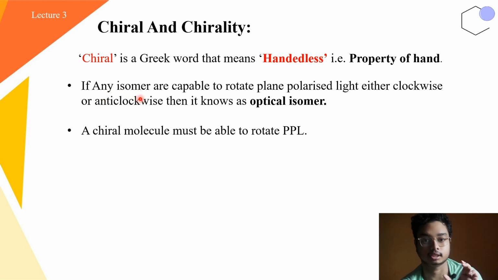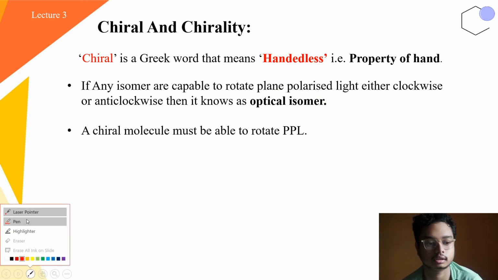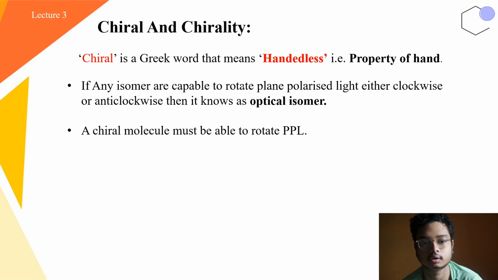if any isomers or any organic compounds are capable of rotating plane polarized light, either clockwise or anti-clockwise, then it is known as optical isomers. Now what is plane polarized light? We know that light is nothing but electromagnetic radiation. When light passes through a slit, it becomes plane polarized.